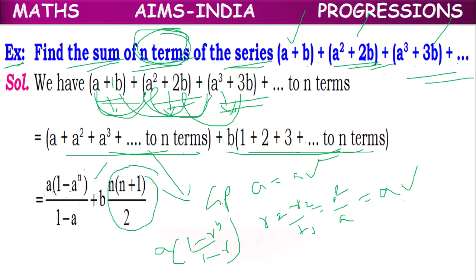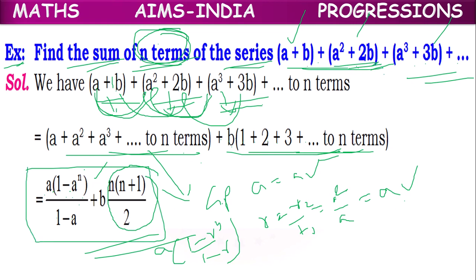We can keep the direct formula here. So this is the formula for sum of n terms of the given series. So directly they are not in GP, but each term, if it is split into two terms and taken as separate groups, individually they are in GP, and indirectly we can use the formulas of GP here.